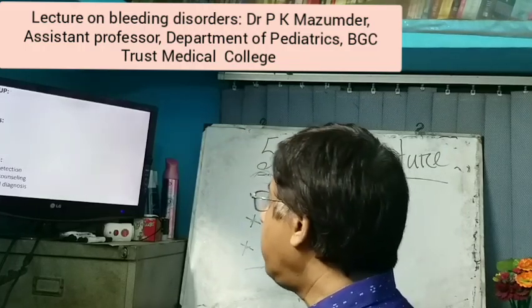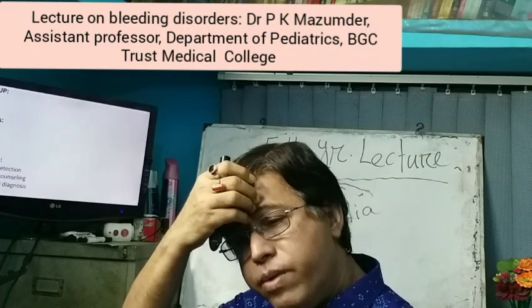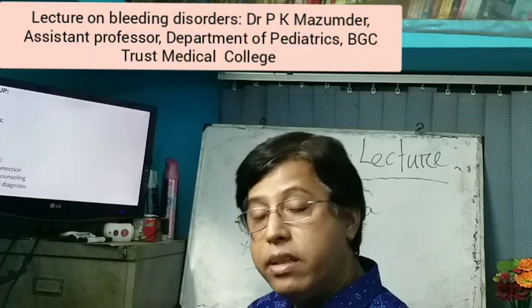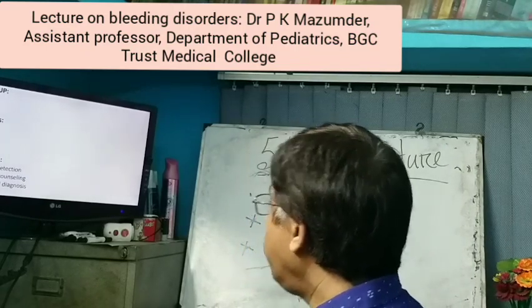Now prevention by the carrier detection and genetic counseling, because the patient is suffering from a genetically X-linked recessive disorder, so genetic counseling must be done before marriage, and antenatal diagnosis.